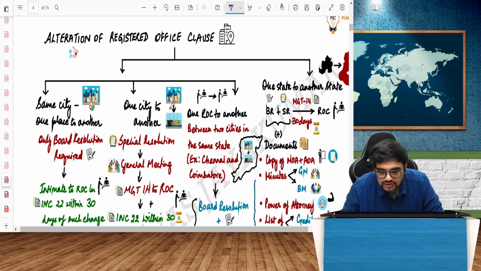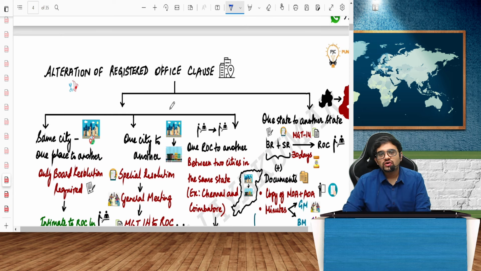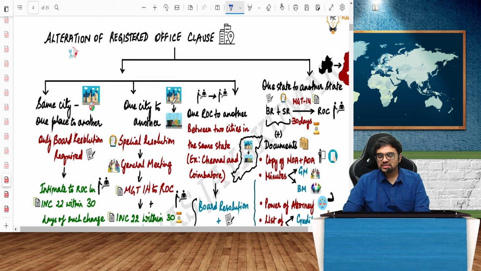Alteration of registered office clause now. Can I change the office? Of course, yes. So guys, they can ask you MCQs also in these areas. Very, very simple.